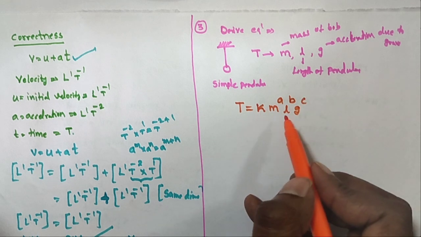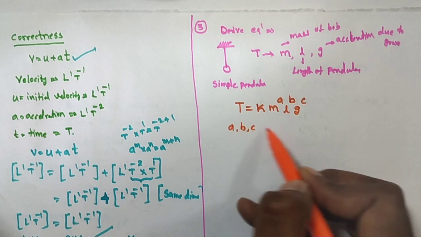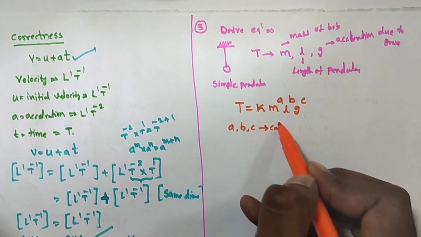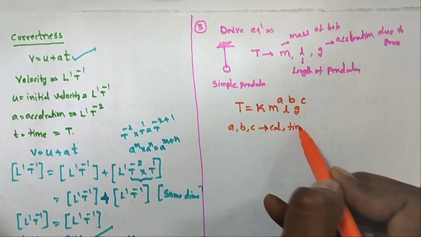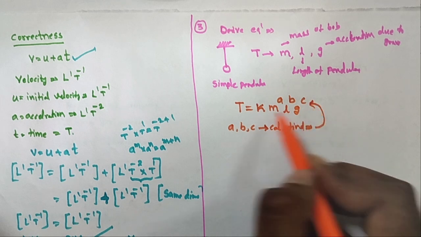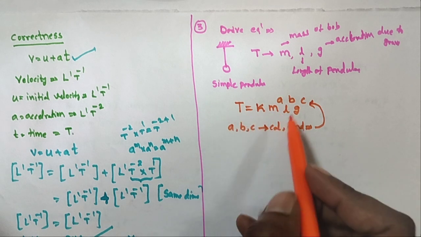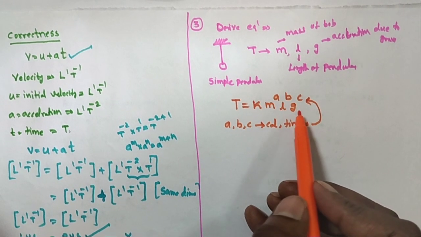So now what is our concept? You calculate or find a, b, c. After substitution in this equation, we get one formula, that is the final equation. So how to calculate these a, b, c values?